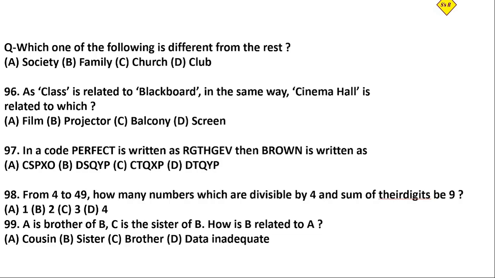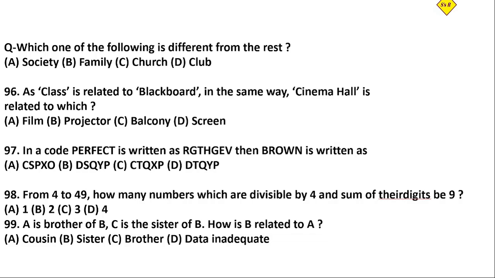First option they have given society, second is family, third church, and fourth one is club. In society we live with people, in church there is a lot of gathering, and in a club there is also a lot of gathering.